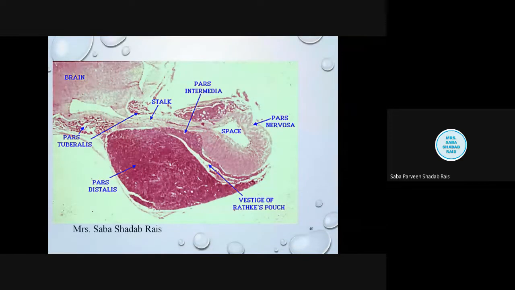So the next part is the pars tuberalis. I told you that it is the upper part which is just surrounding the stalk. As such, this part is not known for producing any type of hormone, but it includes the veins of the hypophyseal portal system. Last lecture only I told you, portal system means the system which is collecting a secretion from one gland, and through the blood it is dumping to the other gland.